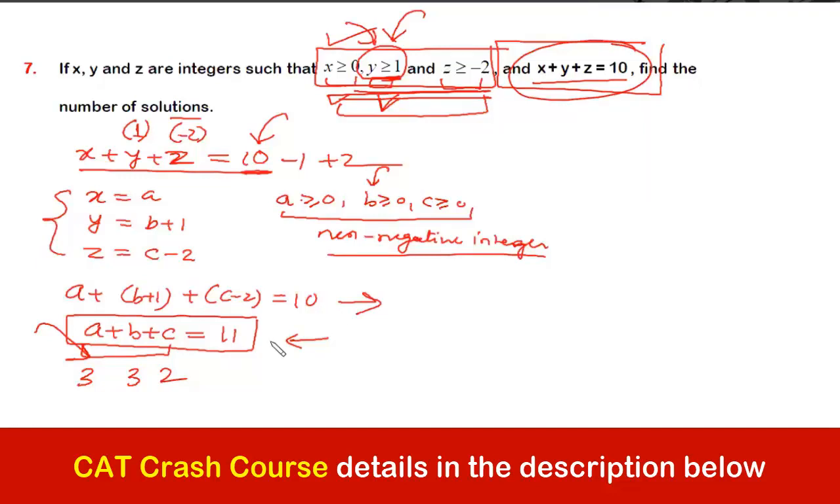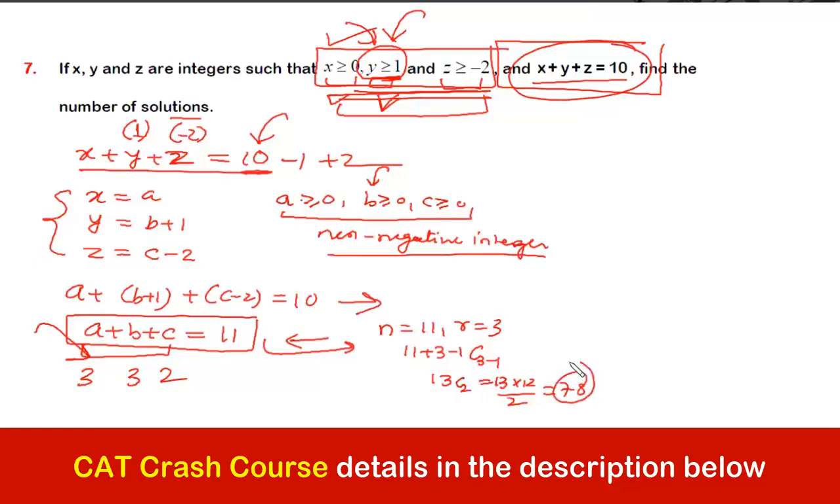So now we can apply the direct formula. Here the value of N is 11, the value of R is 3. So it is 11 plus 3 minus 1, C 3 minus 1, which is 13 C 2. So it will be 13 into 12 by 2. Now I think it is 78. So this would be the answer straight away.